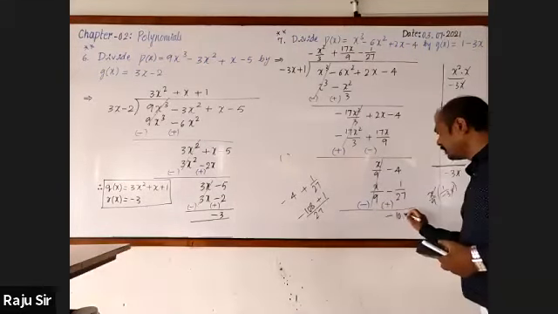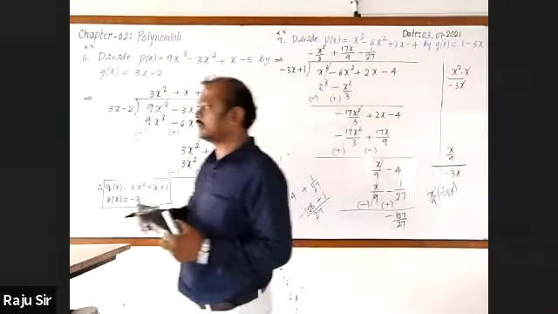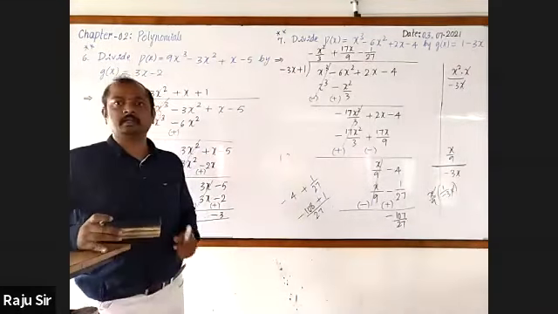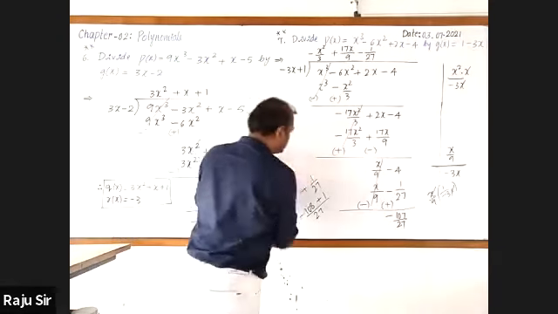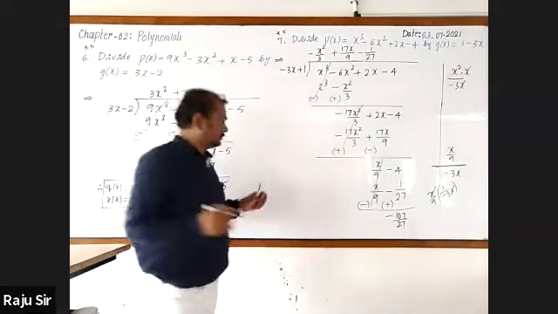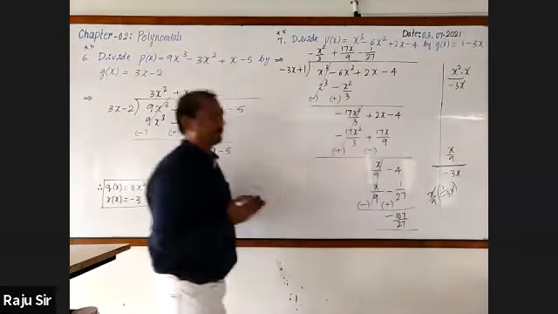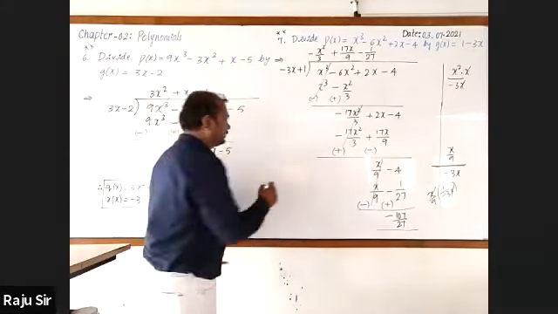Minus 107 by 27. This is your remainder. Over. Now you may write the conclusion.